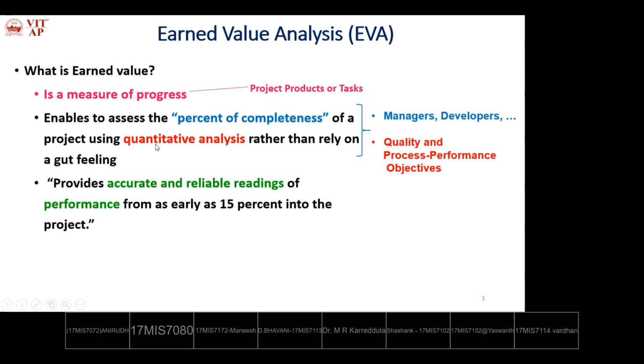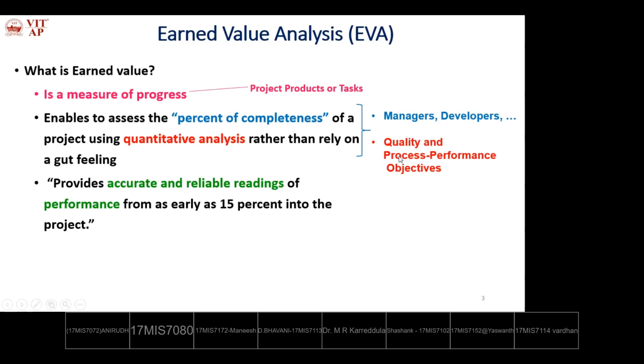Quantitative analysis. So it is also inspecting in terms of quantitative analysis. That is nothing but determining the various quality standards that are defined during the problem definition, and various performance issues that are defined in project scope. Step 1, the various quality standards and process performance objectives are defined in project scope, identifying the project objectives.